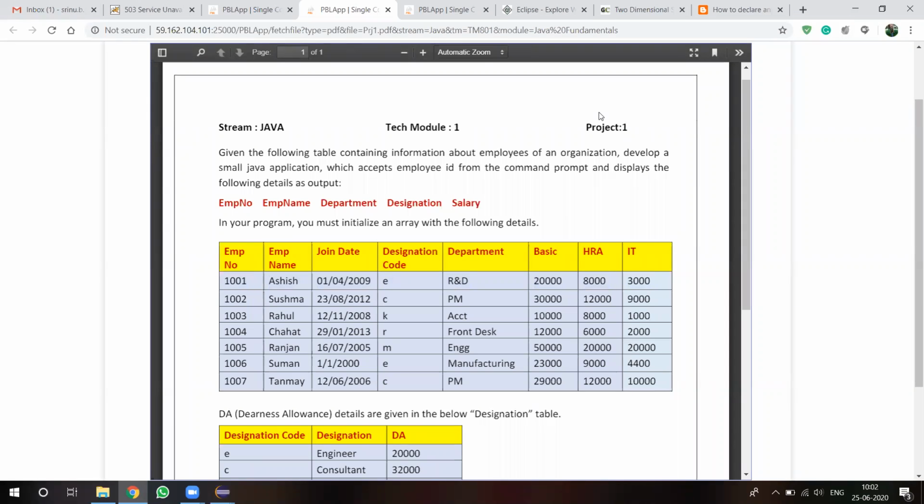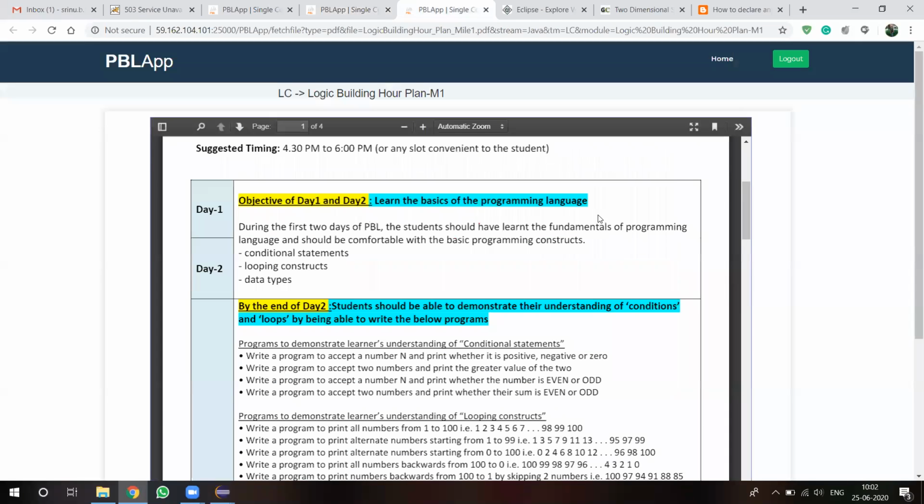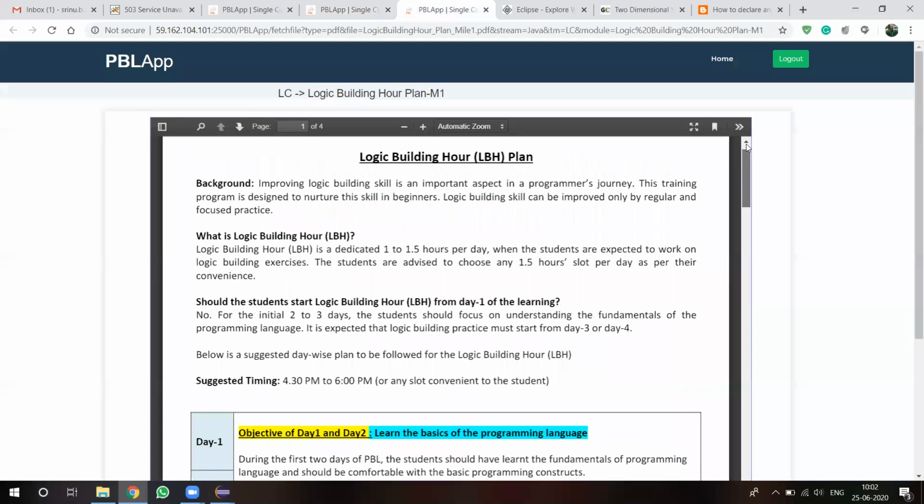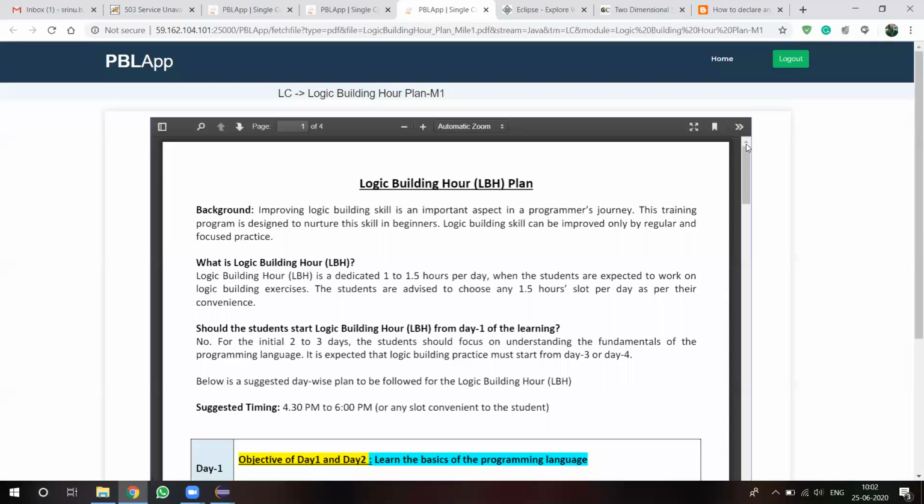So this is your first project. We'll discuss this project later, and we'll come to the logic building mechanism. So what does logic building mean? In the Eclipse PRP assessment, there are two different types of exams available. One is multiple choice questions and the other is logic building programs. These are the two types of tests we have to face for milestone 1, milestone 2, milestone 3 and the final exam also.